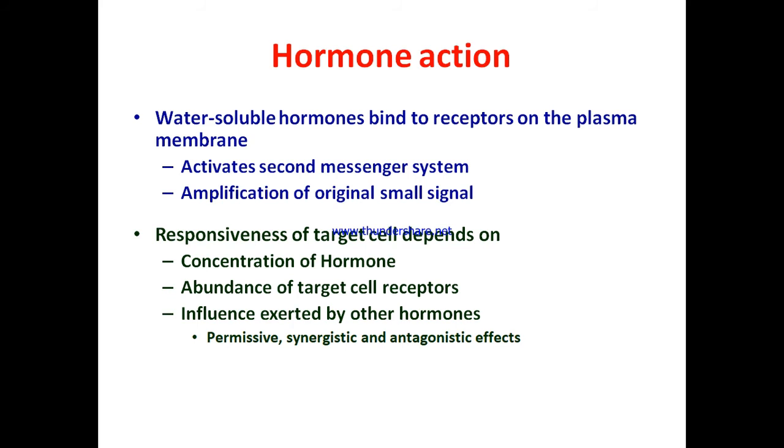The influence exerted by other hormones also controls the effect of a particular hormone. These influences can be permissive. The presence of one hormone is needed for the functioning of another hormone. It could be synergistic. The presence of one hormone enhances the action of another hormone. And antagonistic. One hormone suppresses or reduces the action of another hormone.